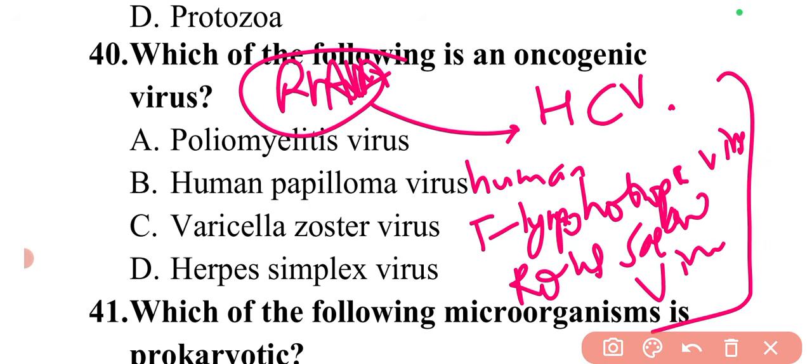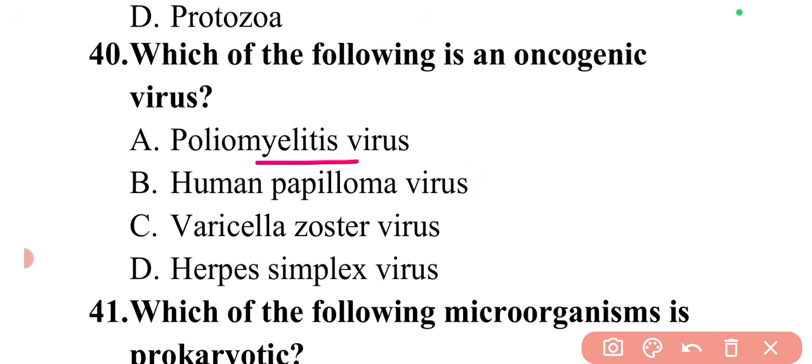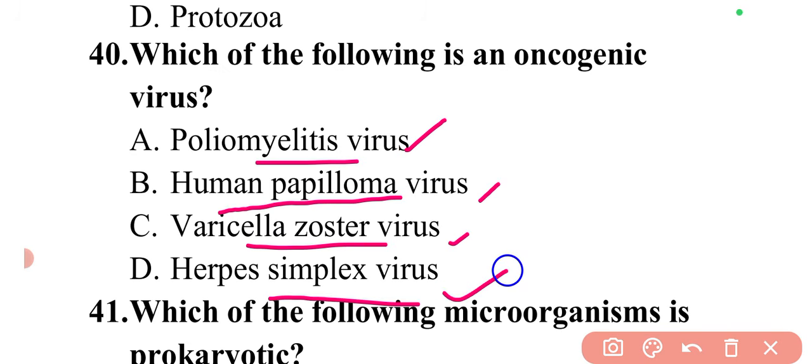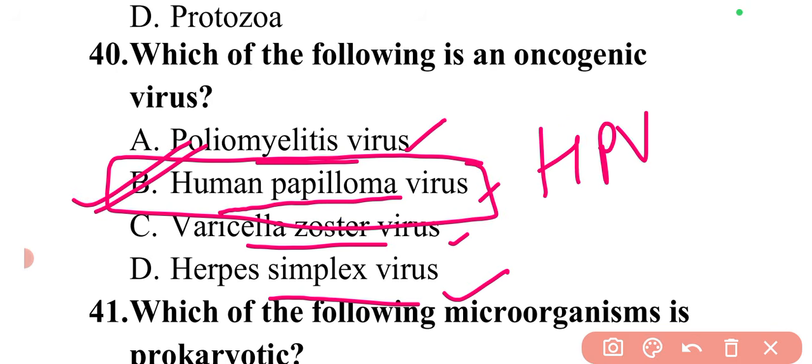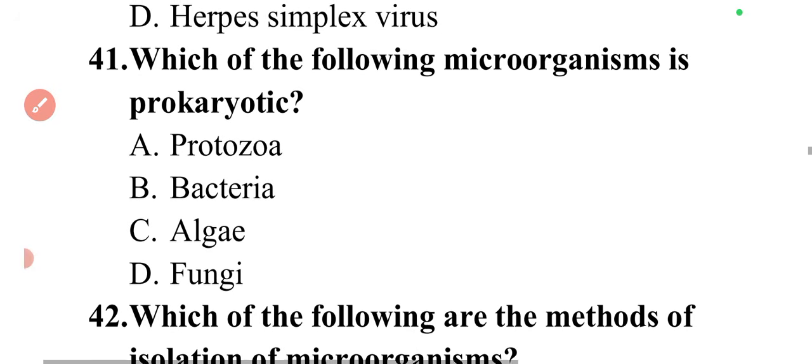So these are the RNA viruses. So examples you have to remember. So here you can see poliomyelitis virus, human papilloma virus, varicella zoster virus, or herpes simplex virus. We can say human papilloma virus, that is the HPV virus. It is an oncogenic virus which comes under the category of DNA viruses.